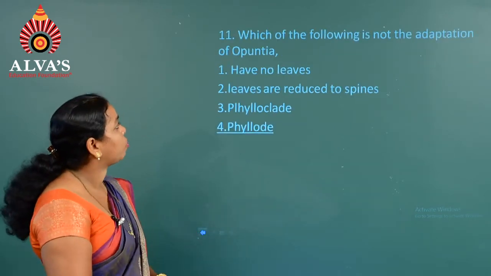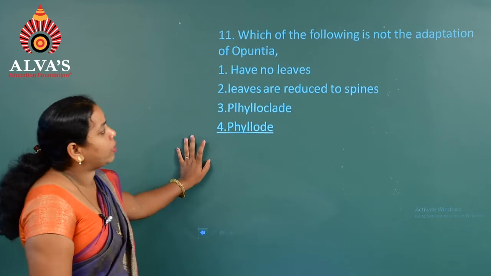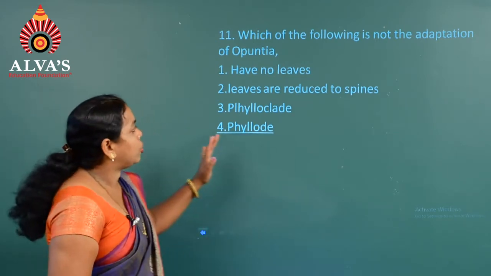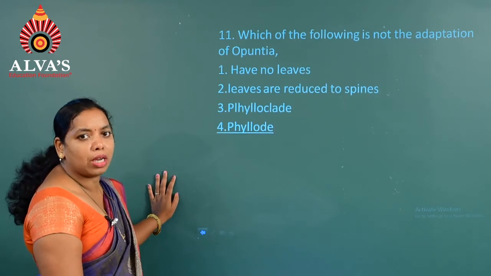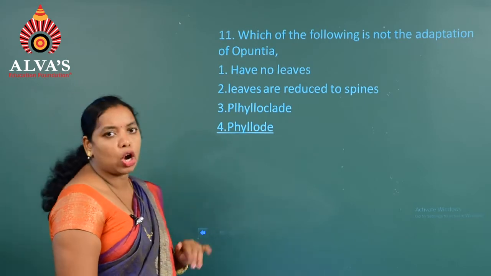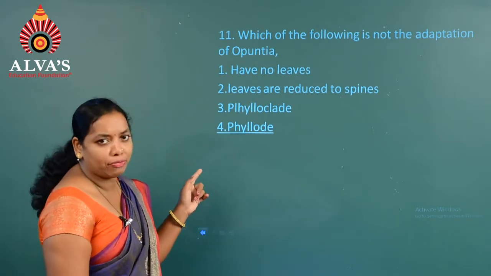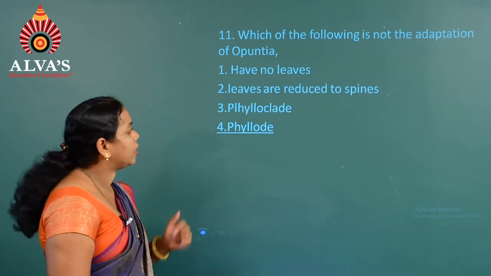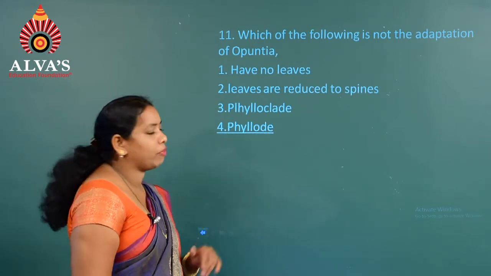Moving on to the next question, question number 11. Which of the following is not an adaptation of Opuntia? Opuntia is one of the best examples of xerophytic adaptation. Here we can see the first option, they have no leaves, the second one, leaves are reduced to spines, third one, phylloclade, and fourth one, phyllodes.